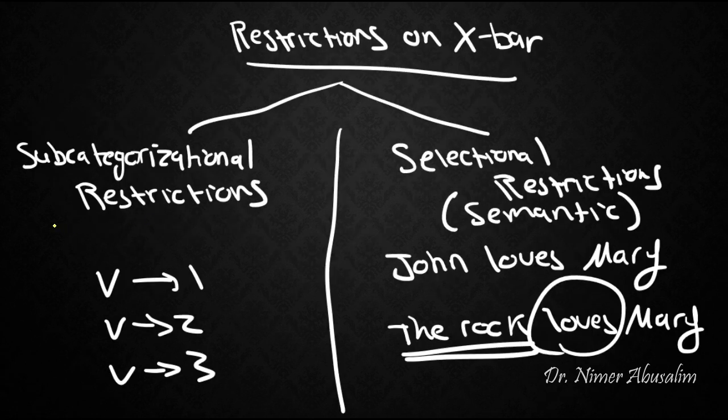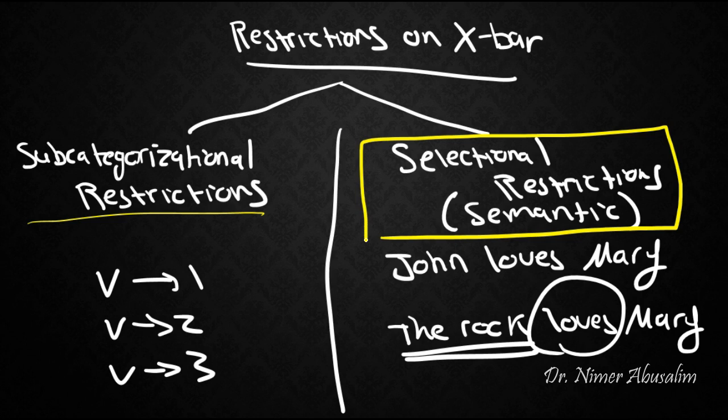To summarize then, subcategorizational restrictions helped us so far in eliminating some of these sentences that were ill-formed, but it doesn't take care of the job completely. We still have those sentences that don't make sense. That would be the job of the selectional restrictions, or the more semantic-like restrictions. Those restrictions that would block such sentences as "The rock loves Mary."